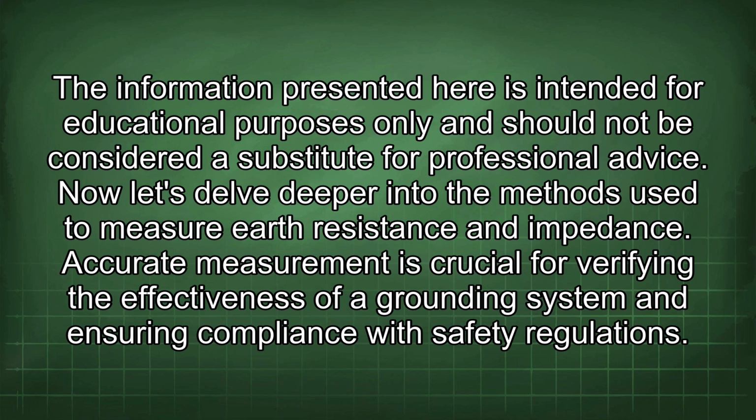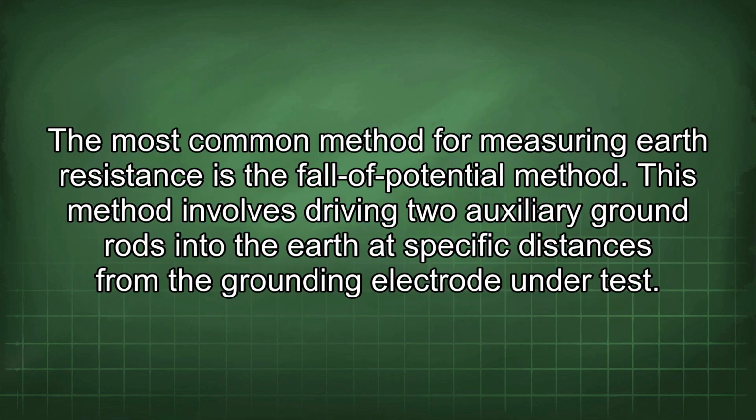Now let's delve deeper into the methods used to measure earth resistance and impedance. Accurate measurement is crucial for verifying the effectiveness of a grounding system and ensuring compliance with safety regulations. The most common method for measuring earth resistance is the fall of potential method. This method involves driving two auxiliary ground rods into the earth at specific distances from the grounding electrode under test.